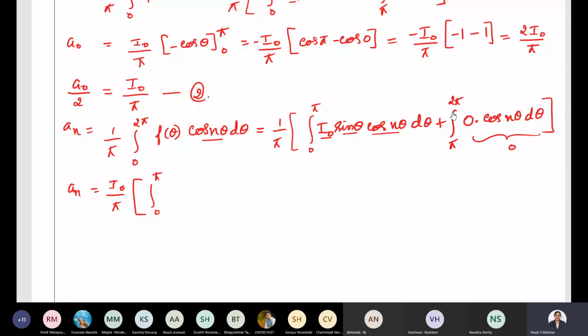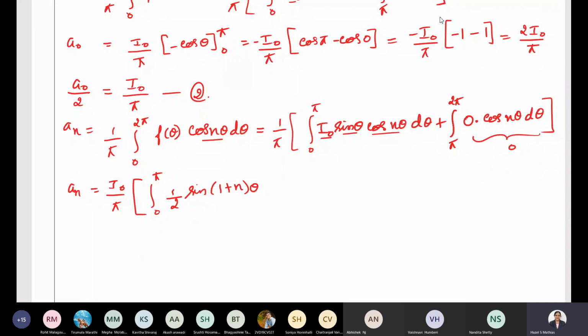What is sin a cos b? Half sin a plus b plus half sin a minus b. Correct. So it is half sin a plus b, a is 1, so 1 plus n into theta.